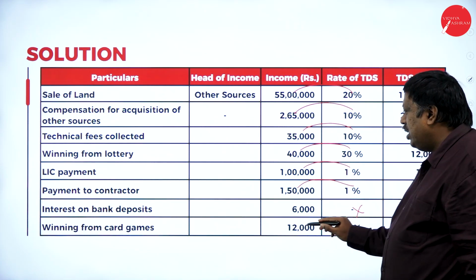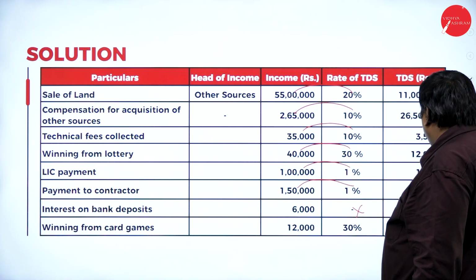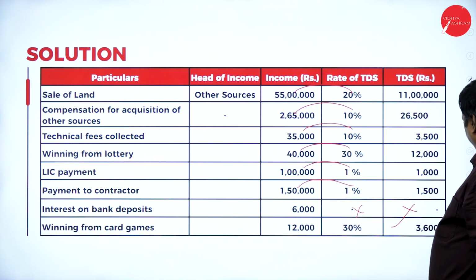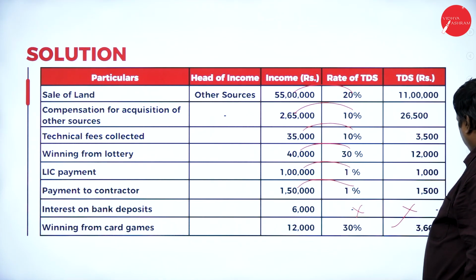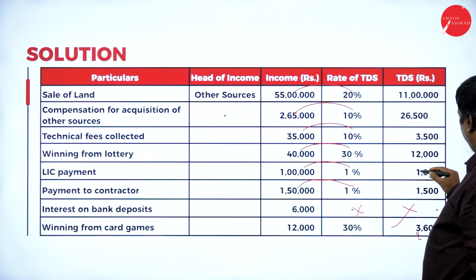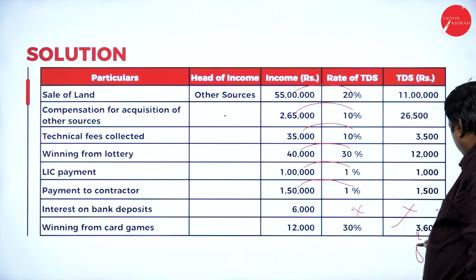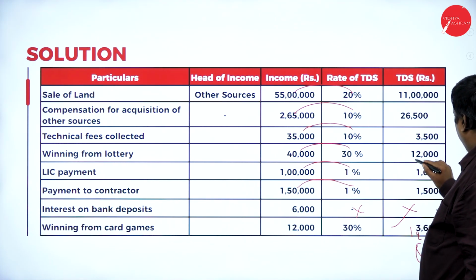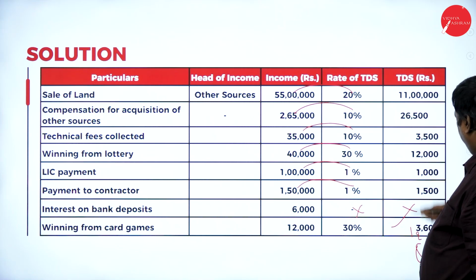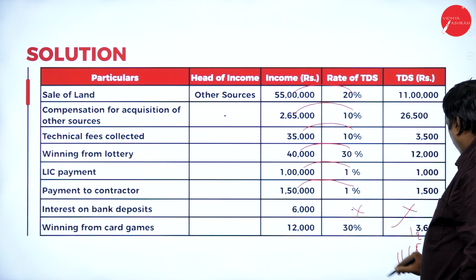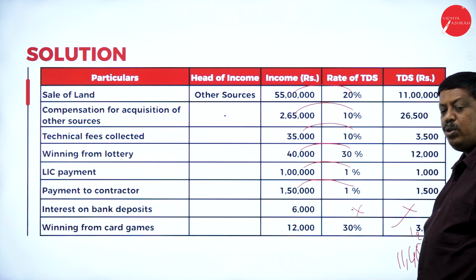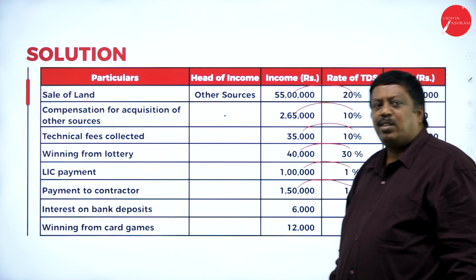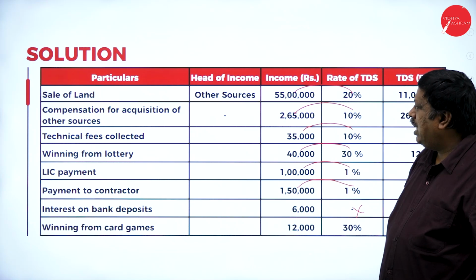Next one, 12,000 into 30%, 3,600. Adding all, 11,48,100 is the total TDS made by the authorities during the previous year for the assessee.